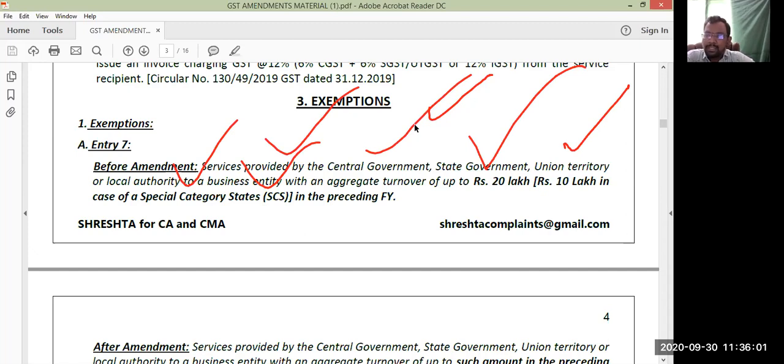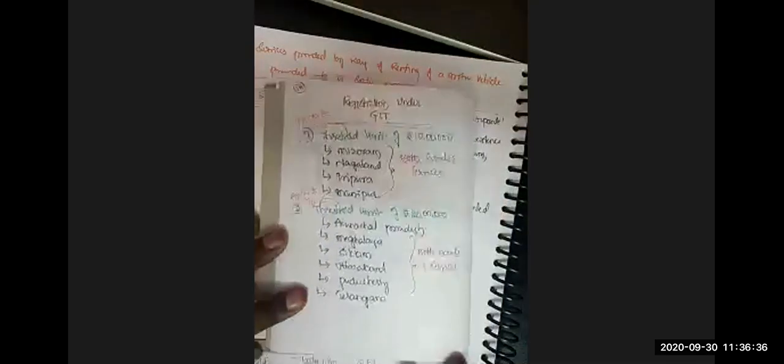We also have a new limit of 40 lakhs. If that supplier is engaged wholly and exclusively in the supply of goods, and that is within the intrastate, then he can claim the threshold limit of 40 lakhs. Let me show you the threshold limits. You can see on the notes the threshold limit applicable.